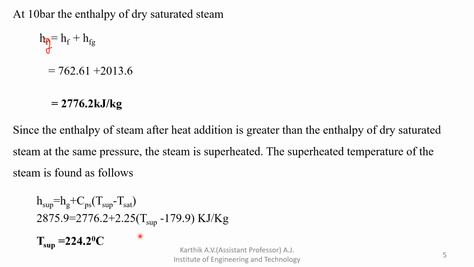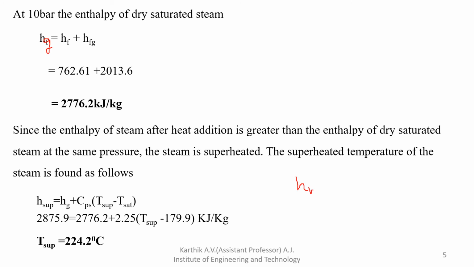Okay, so next, similarly here, T saturation temperature we have to note down from the data handbook for 10 bar pressure. Then just substitute the value. This superheated temperature is nothing but what we already found out in the previous slide. So from that you can easily determine T superheated temperature. T superheated temperature is how much? 224.2 degrees Celsius.